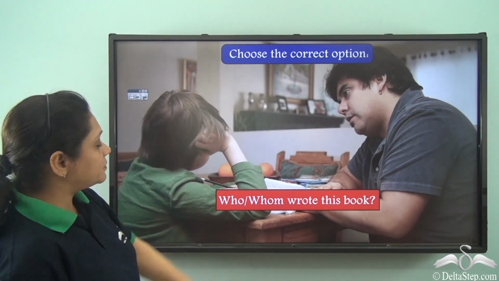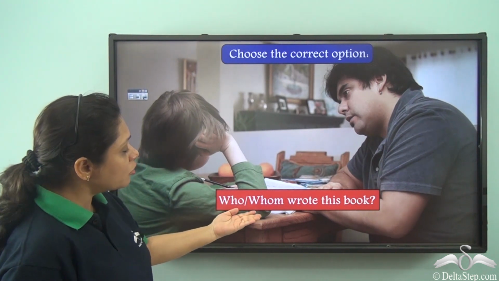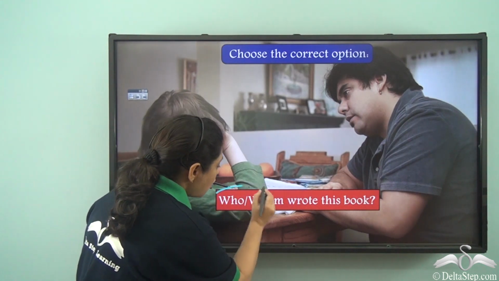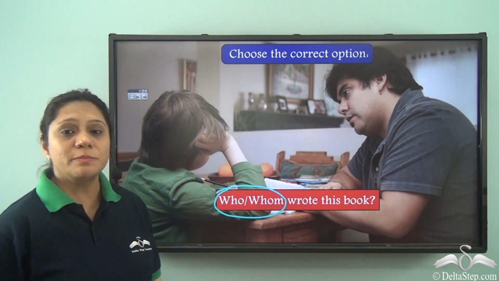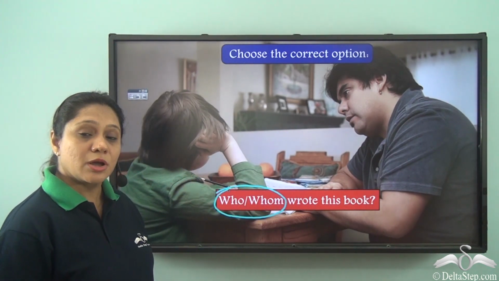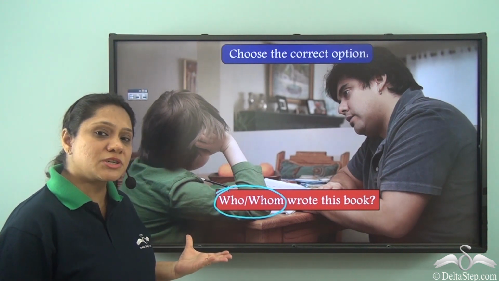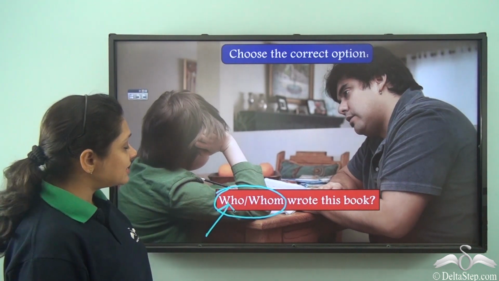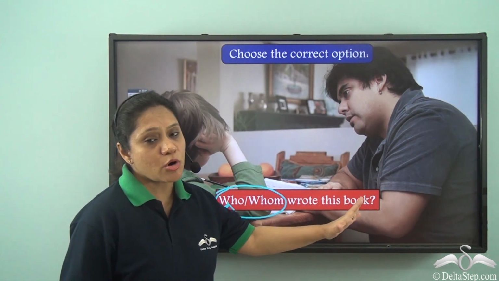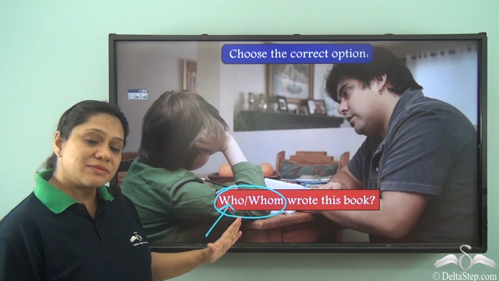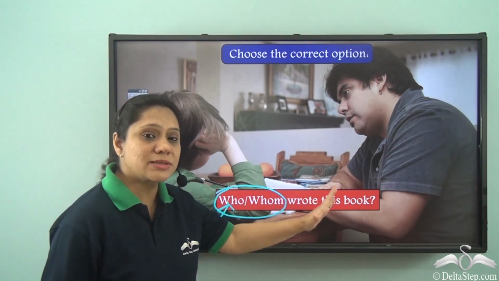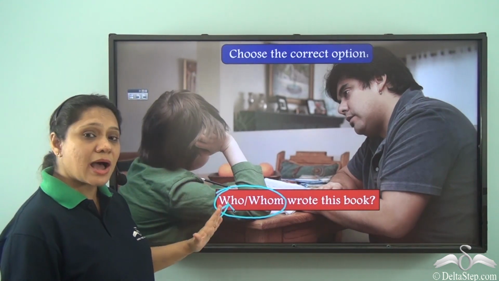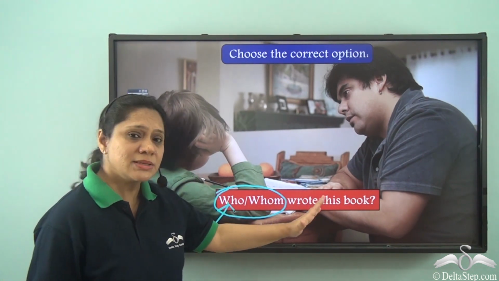Choose the correct option. Who or whom wrote this book? Now we see that who or whom here has to be used in the subject position. What do we use in the subject position? We use who in the subject position. So we say who wrote this book. We can also replace this with either he or she. He wrote this book or she wrote this book to get complete sense. So the answer here is who wrote this book.